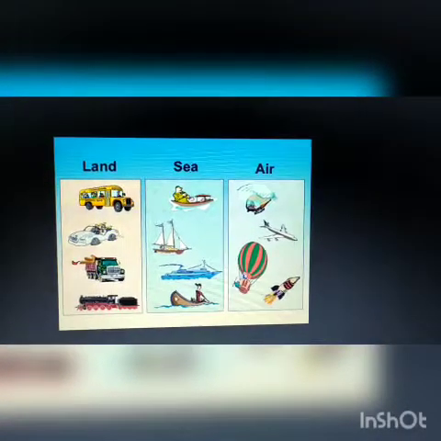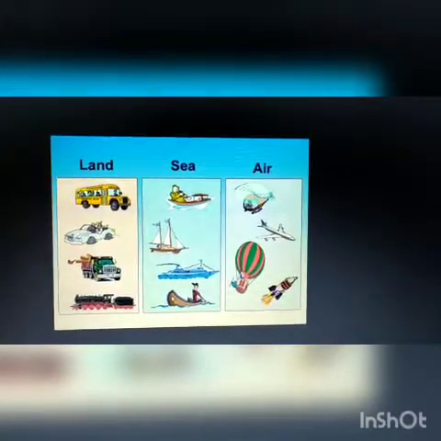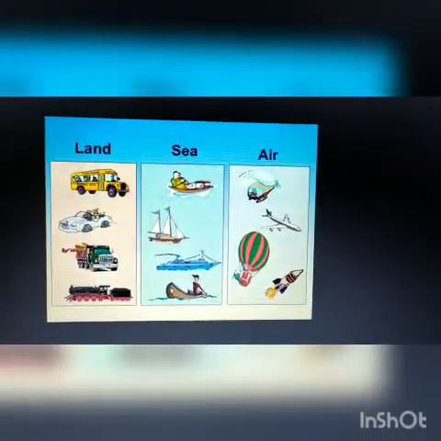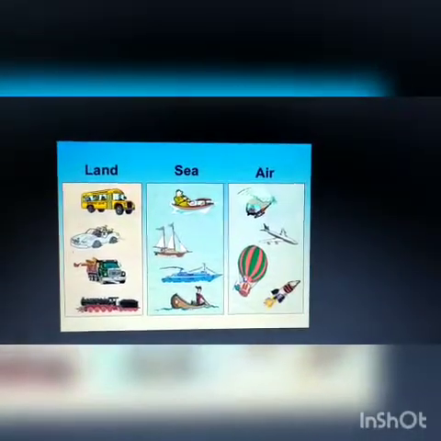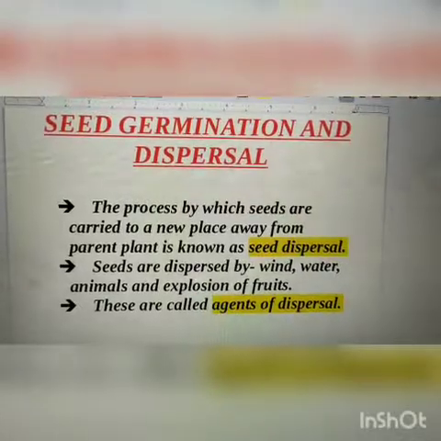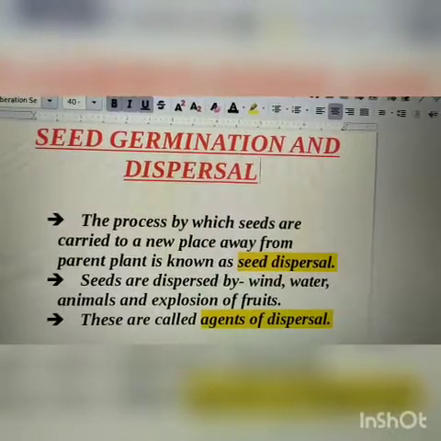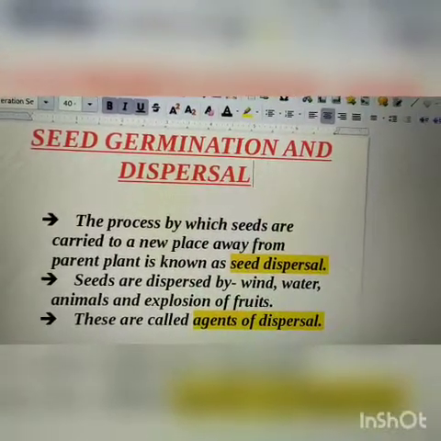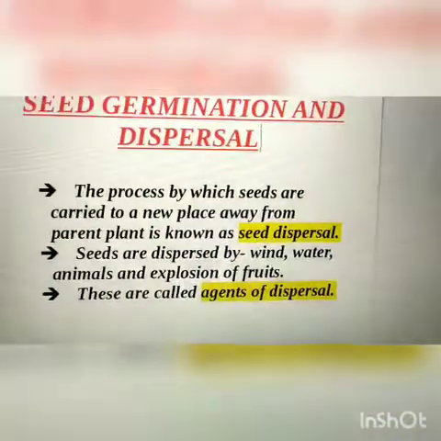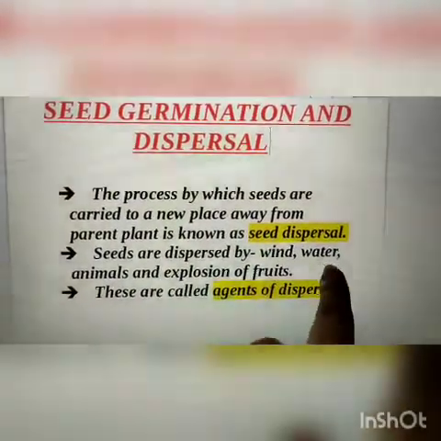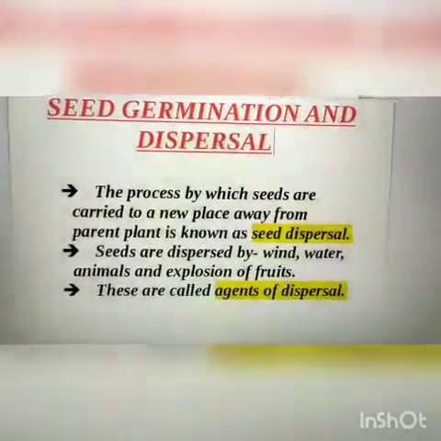Now, if we have to travel from one place to another, we take the help of various kinds of transport, like land transport, water transport, and air transport. So, in the similar way, there are various means of seed dispersal, that is, seeds also travel with the help of different things like wind, water, animals, and explosion of fruits.